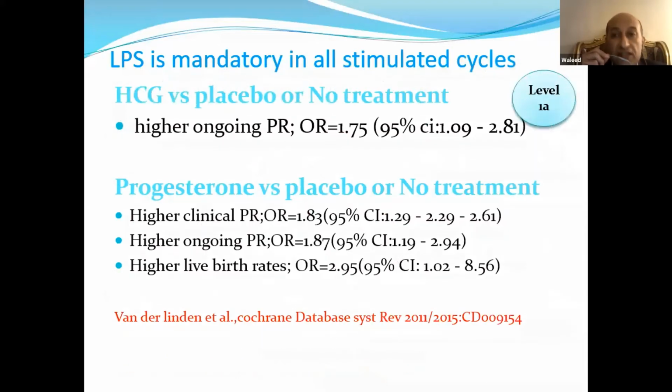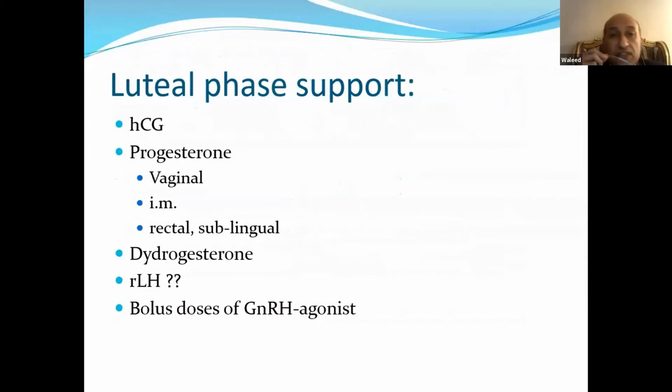Luteal phase support is mandatory in all stimulated cycles, and this is level A, level 1A evidence. HCG versus placebo or no treatment gives a higher ongoing pregnancy rate, higher clinical pregnancy rate, and higher live birth rate, significantly different. Luteal phase support can be done by different types of drugs.